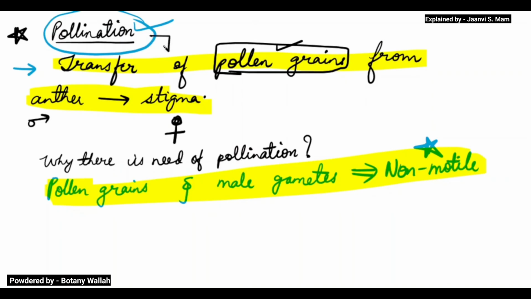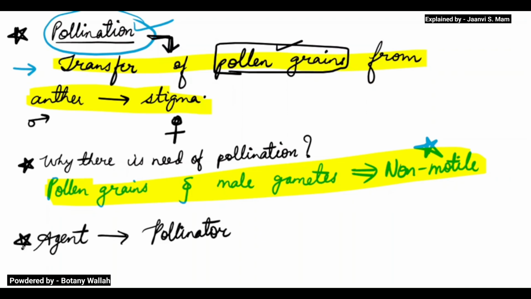So this is the definition of pollination, and this is the reason why there is a need of pollination. And if we want to know who is doing the work of transportation, that is done by an agent known as pollinator. This was our yesterday's discussion.